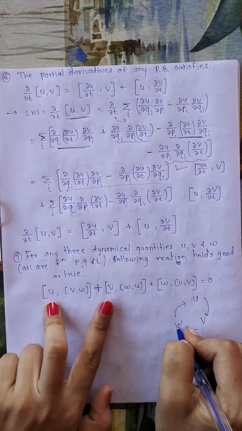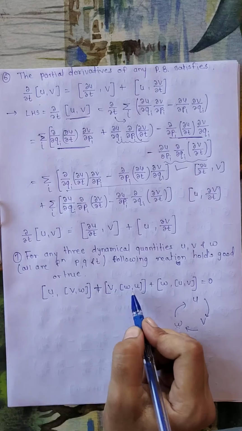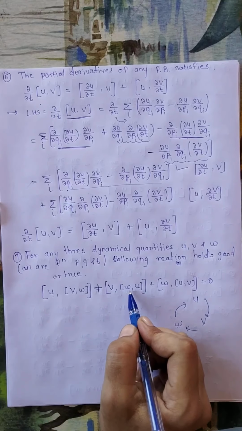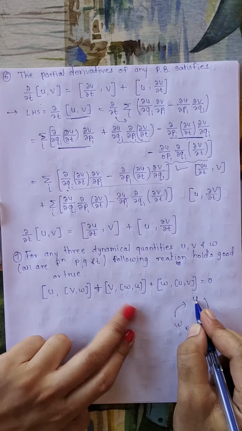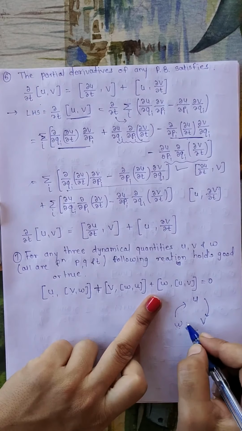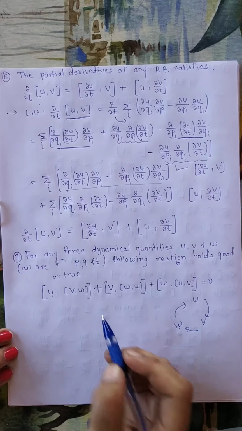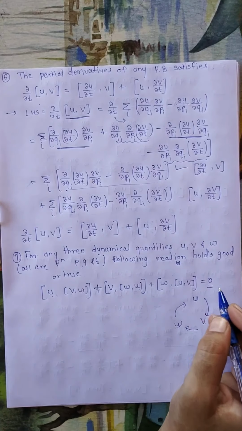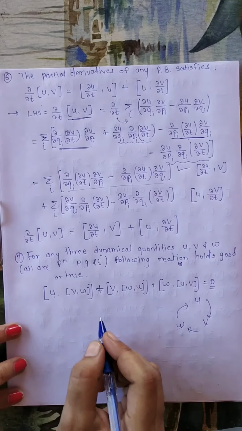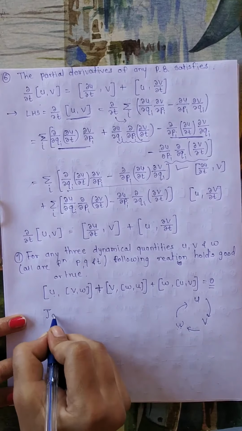Now plus second, it is Poisson's bracket of v with Poisson's bracket of w and u, meaning v, w and u, and for the third it is Poisson's bracket of w and Poisson's bracket of u and v, meaning cyclic order is maintained, and if you take the addition of all these three terms, it is equal to 0. So this famous identity is specially named after a scientist, which is known as Jacobi's identity.